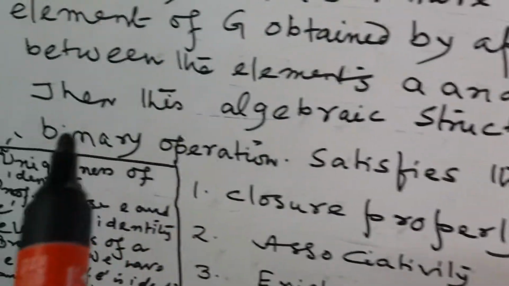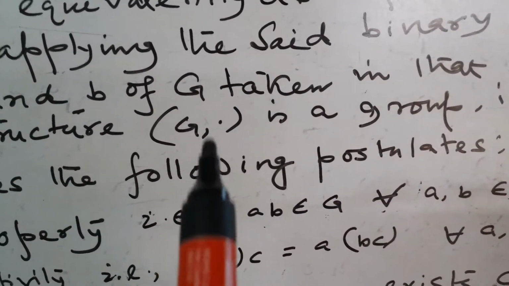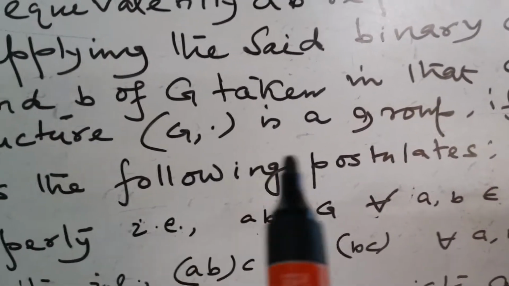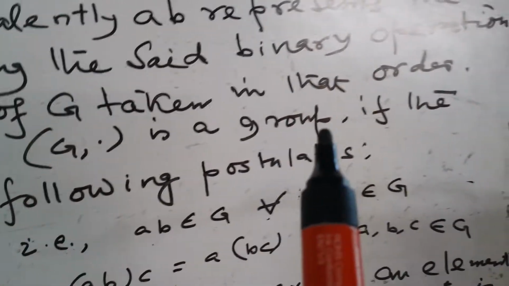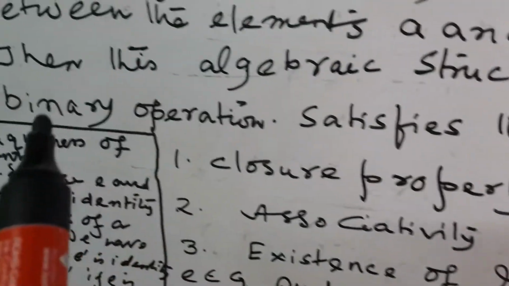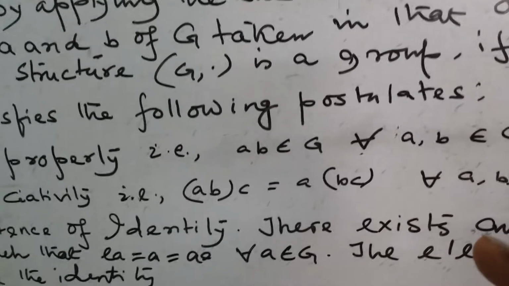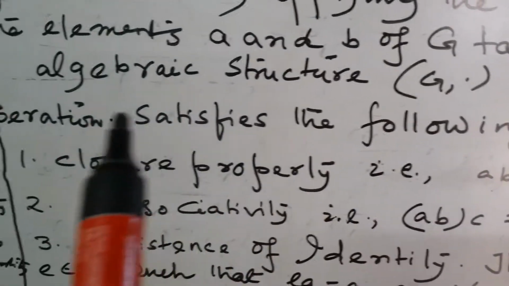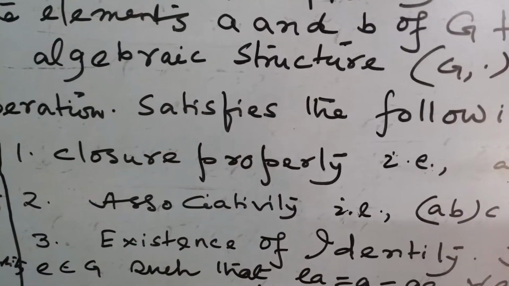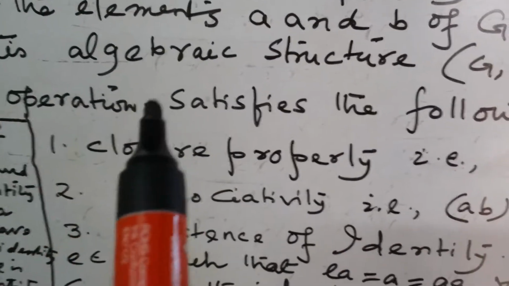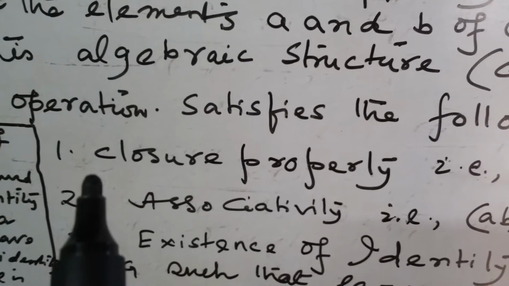Then the algebraic structure (G, dot), where dot is the sign of the binary operation, is a group if the binary operation satisfies the following postulates. This is very important, otherwise it is not called a group.